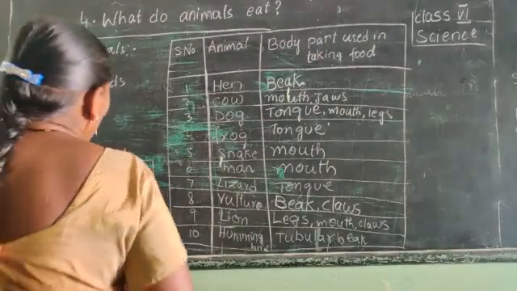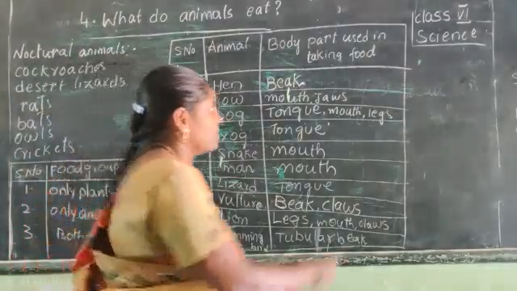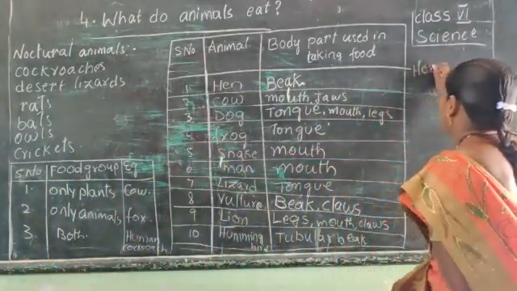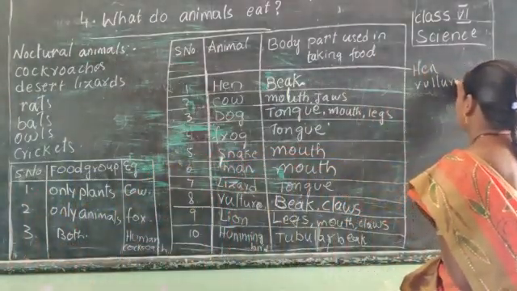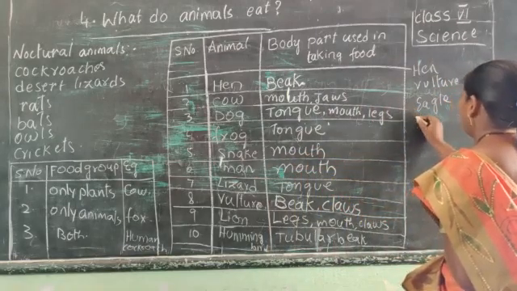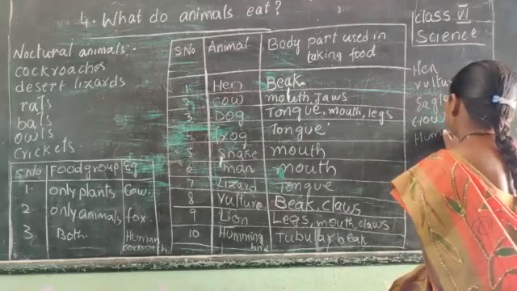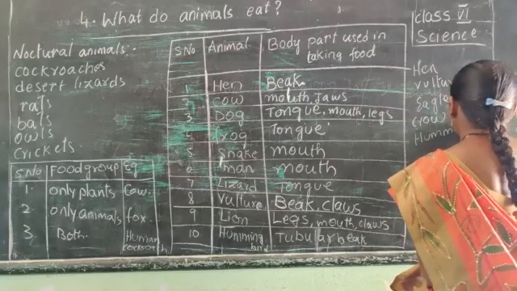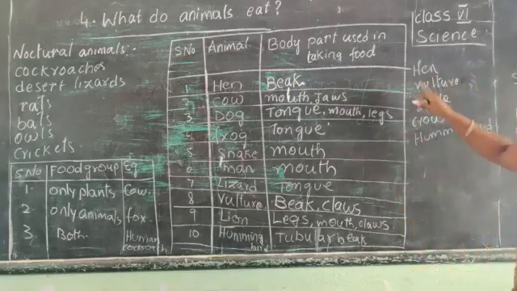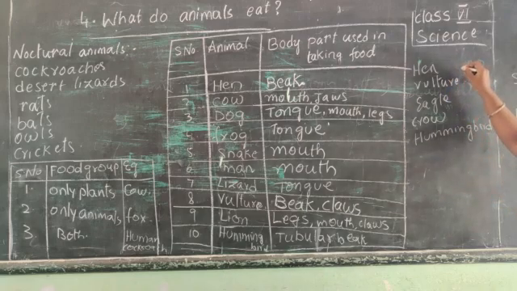What do we observe here? Hen, vultures, eagle, crow, hummingbird, they are all using their beaks to take their food. So the body organs are the same.